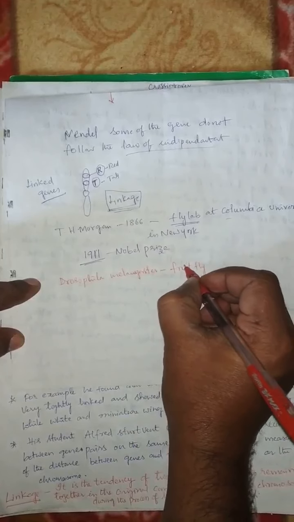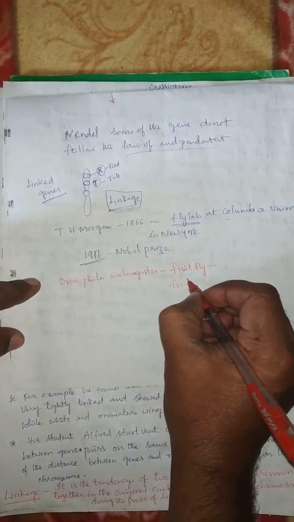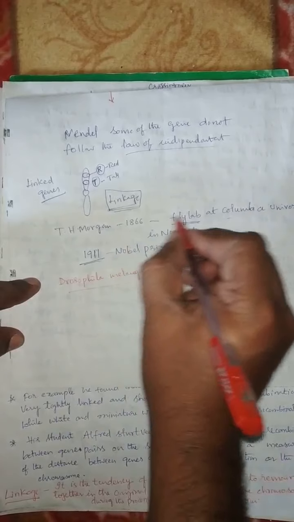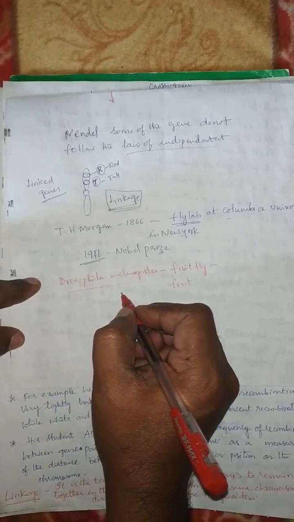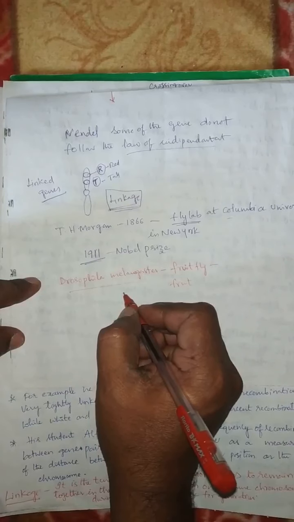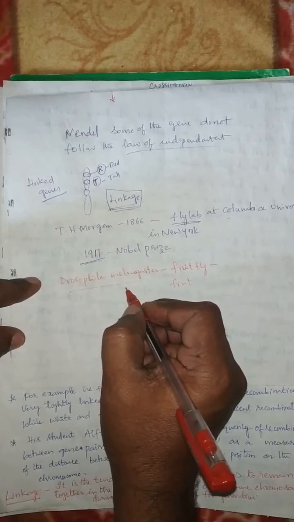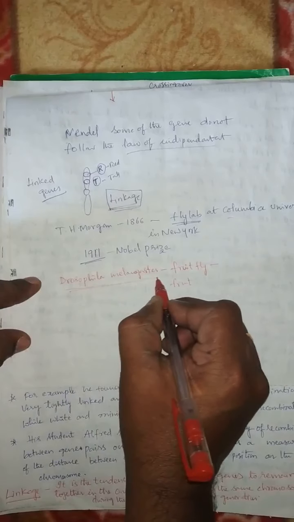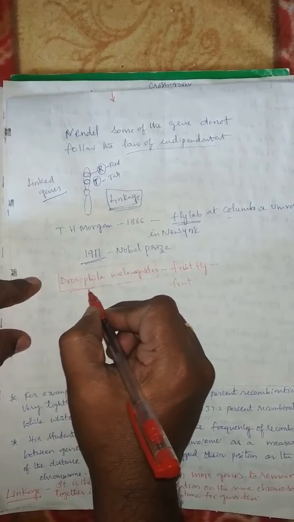This fruit fly is a tiny fly which hovers around fruits. So this fruit fly was selected for his experiment. Already we know why he selected fruit fly and the reasons for selecting it. So next, in this experiment with Drosophila melanogaster, what did he do? Let us see that.